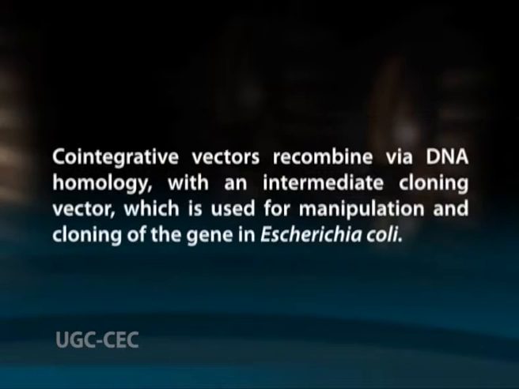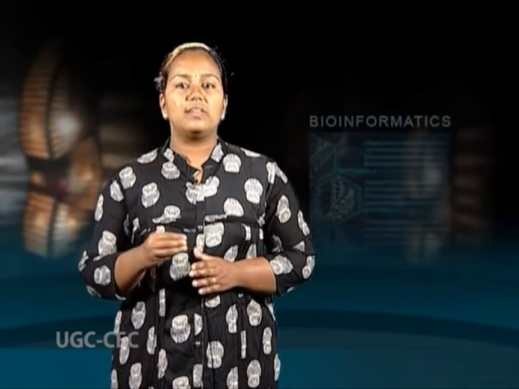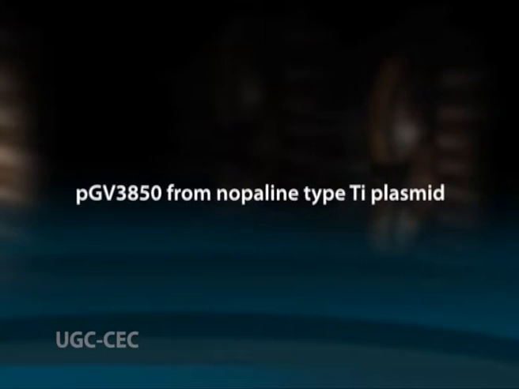Co-integrative vectors. Co-integrative vectors recombine via DNA homology with an intermediate cloning vector, which is used for manipulation and cloning of the gene in Escherichia coli. Agrobacterium containing the co-integrative vector and E. coli containing the intermediate cloning vector are allowed to undergo conjugation, but the intermediate vector cannot replicate in Agrobacterium. So, it has to transfer the marker genes as well as the DNA segment to the resident Ti plasmid or co-integrative vector, for example pGV3850 from nopaline type Ti plasmid, through recombination in the region of DNA homology.